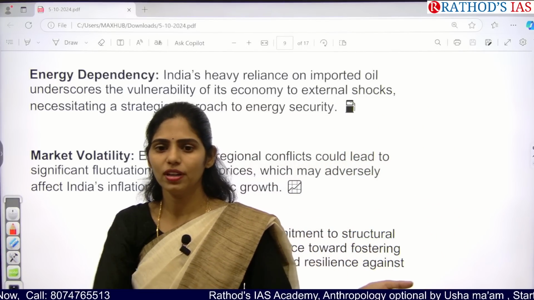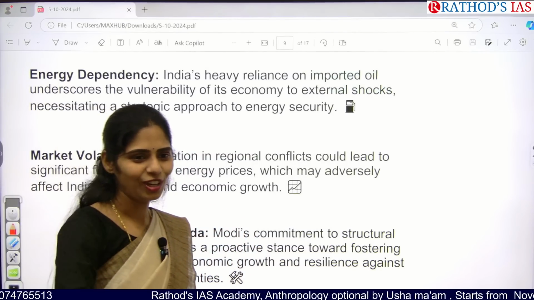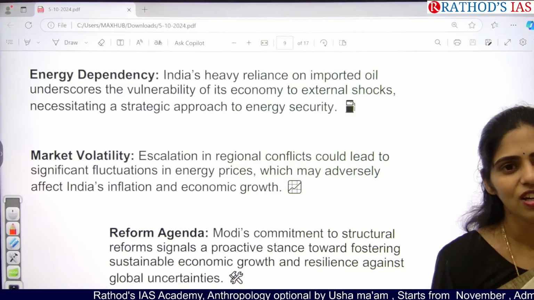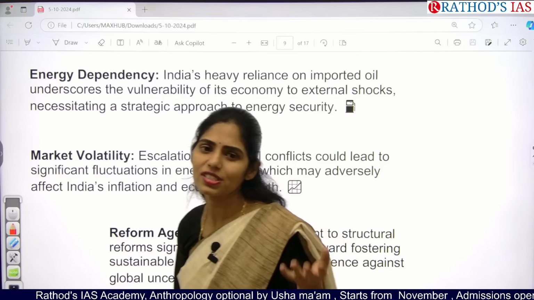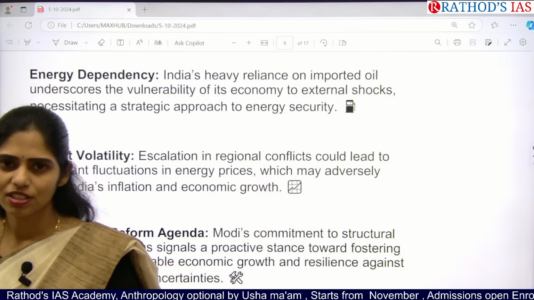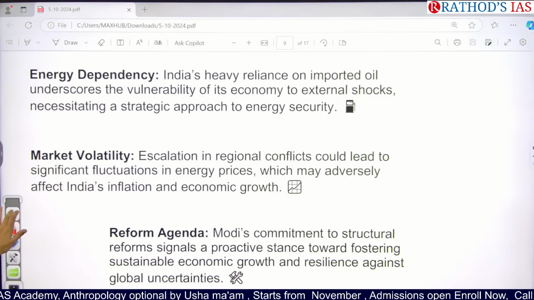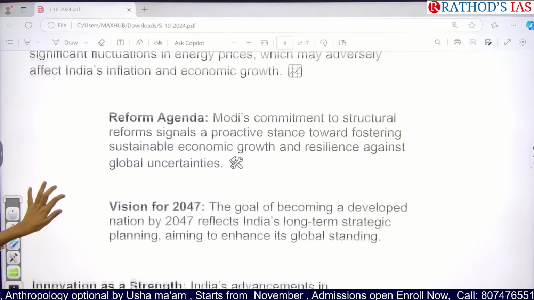So we need proper transportation. If we need effective transportation, we have to pour in oil, like petrol or diesel. Without that, the vehicles will not run. So if there is an increase in the price of petrol or diesel, what happens? Obviously, the transportation cost increases. That will lead to an increase in the price of goods, right? So again, that will have an impact on economic growth. Okay, so that is the thing.